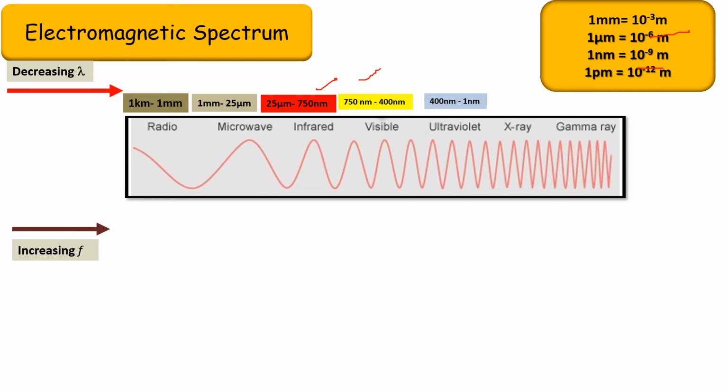And ultraviolet is from 400 nanometers to 1 nanometer, and X-rays is still smaller, 1 nanometer to 1 picometer. Picometer means 10 to the power minus 12 meters, and gamma ray is the smallest. So now we have understood that wavelength is decreasing from radio